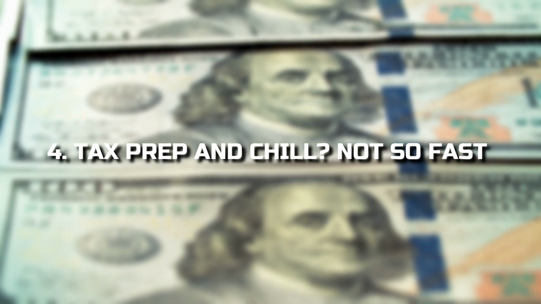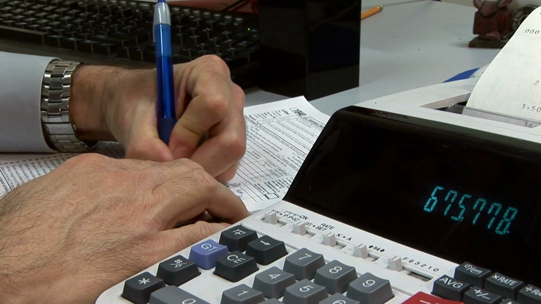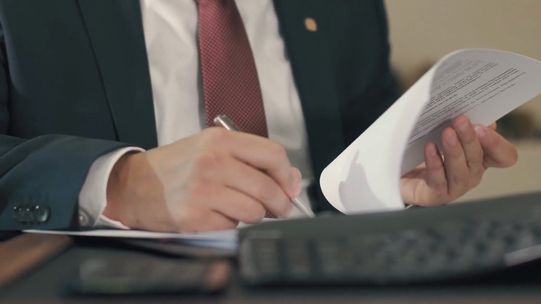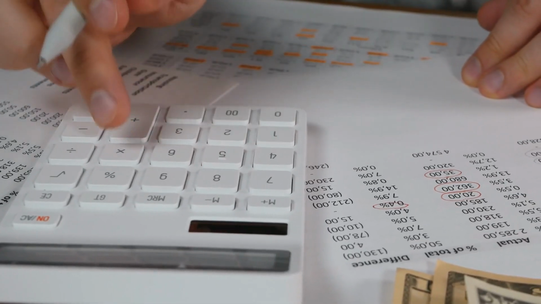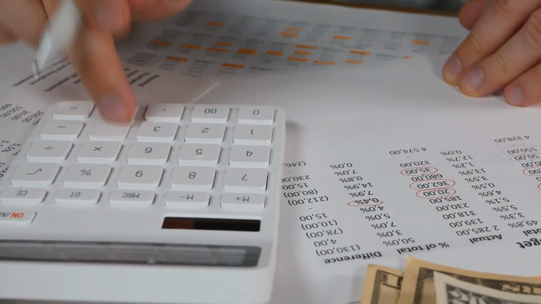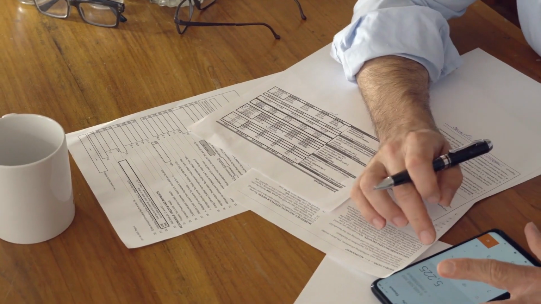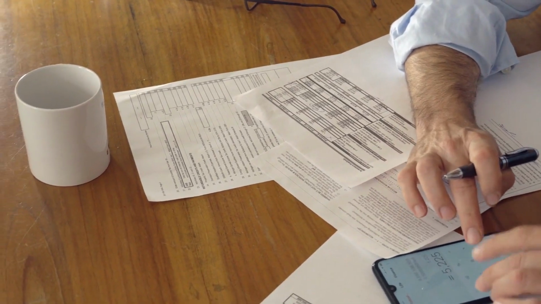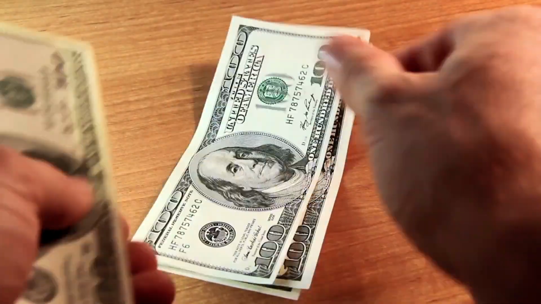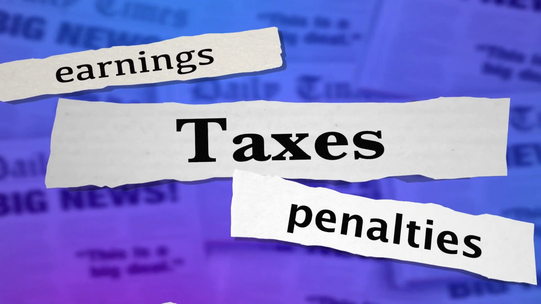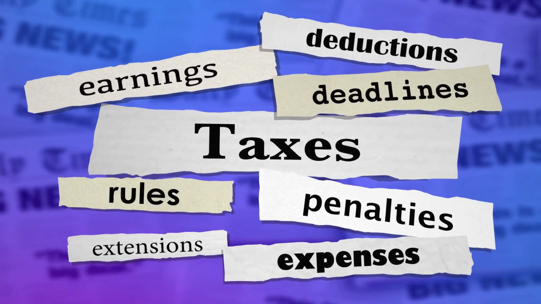4. Tax prep and chill? Not so fast. Filing your taxes as soon as possible may feel rewarding as you check it off your long to-do list, but it's more important to wait to make sure all your tax documents have arrived, says Justin Pritchard, a certified financial planner with Approach Financial Incorporated. For example, investments you own might report earnings from Form 1099 later than you expect. You can go ahead and start filling out returns or providing information to your tax preparer right away, Pritchard says, but it might be wise to wait until March to finalize and file your return. You might even consider filing an extension now. It's quick, easy, and free.